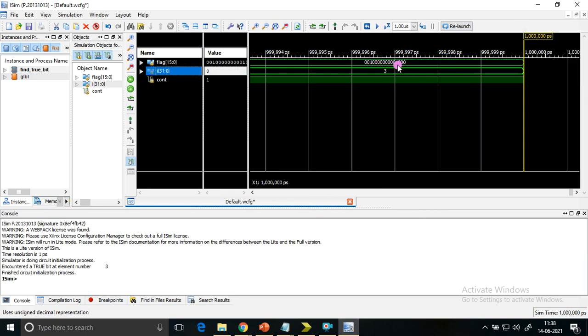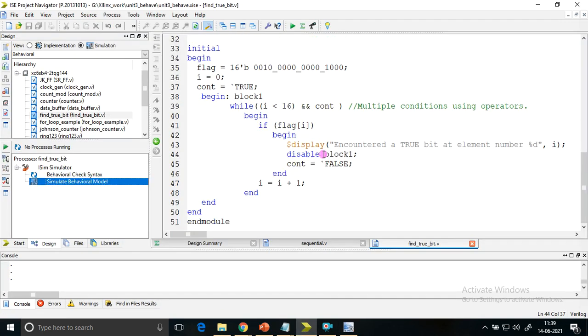At third bit itself, we encountered the first true bit. After that, it will disable the block. That's it. It will come out of the block. See, it has not incremented also. You can see here. After this has encountered, it will directly reach this position. So hence it has not incremented.